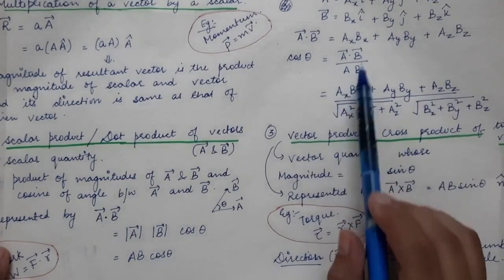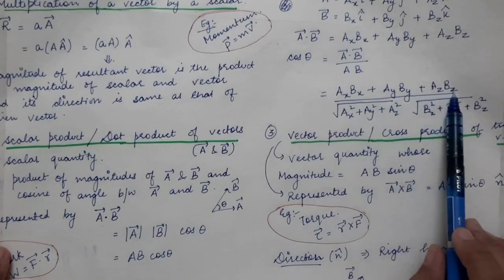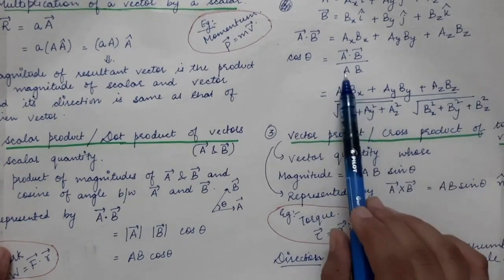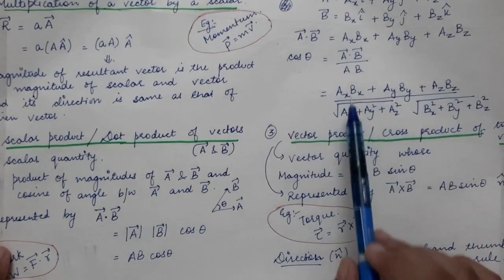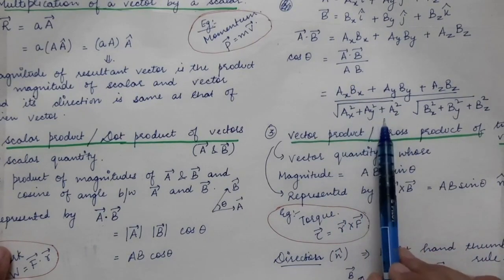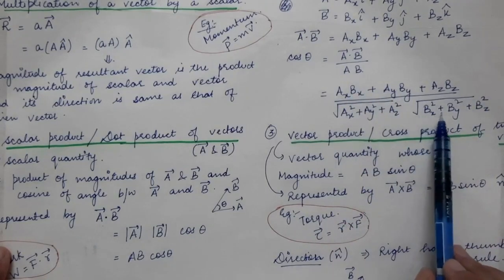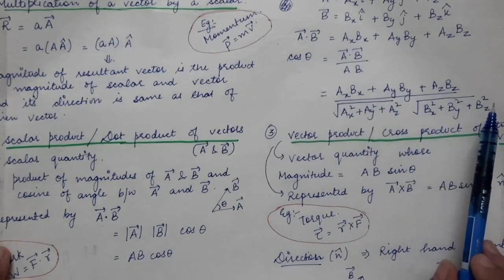So A vector dot B vector is given by this formula, AxBx plus AyBy plus AzBz, divided by the magnitude of the two vectors. A vector has a magnitude of under root of Ax square plus Ay square plus Az square, and B vector has a magnitude of under root of Bx square plus By square plus Bz square.